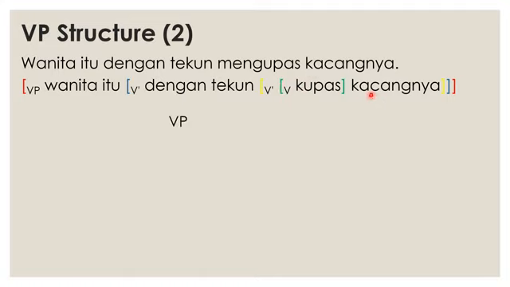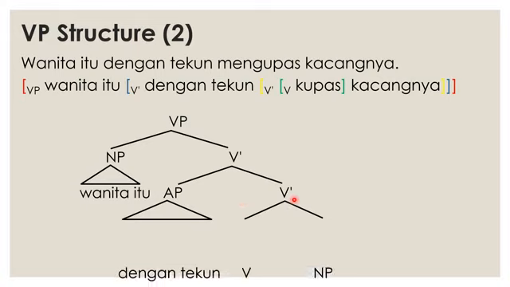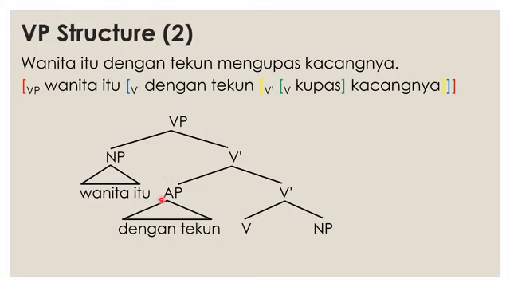We can display in the diagram the VP here branches into NP and V bar. The NP is wanita itu, and the V bar branches to AP. I think another mistake again. I'm sorry, I'm really sorry. This one should be adverbial phrase. And then you have A bar over here, V bar over here. And dengan tekun is an adverbial phrase over here. This is an attribute. The V bar here branches into V and NP. And the V here is kupas and kacangnya is the complement of kupas.